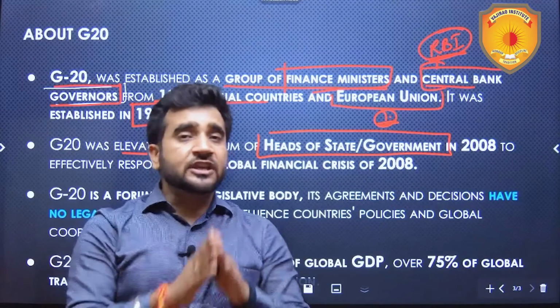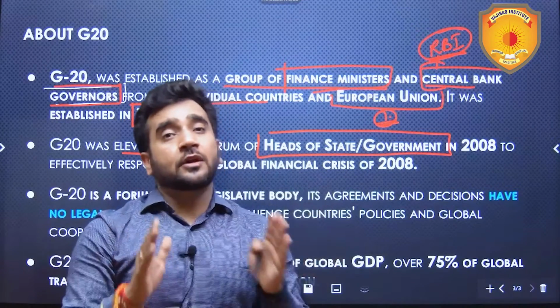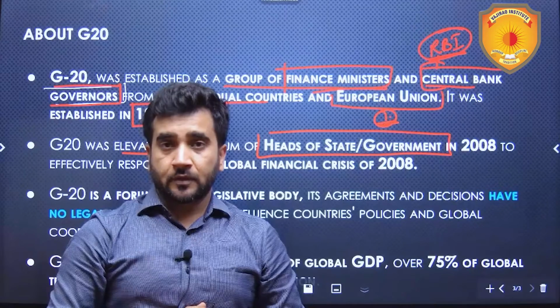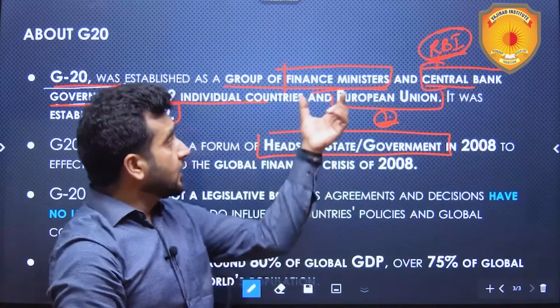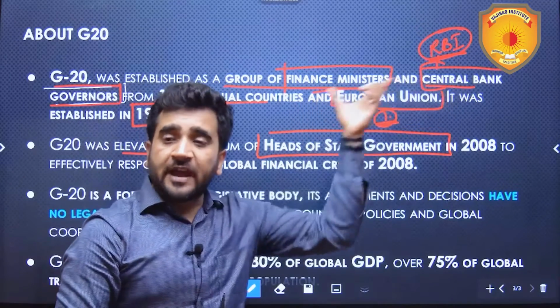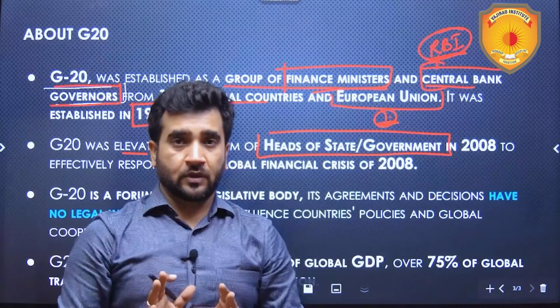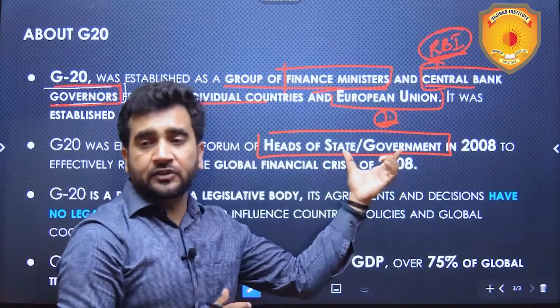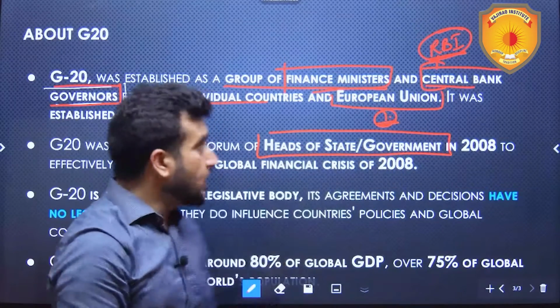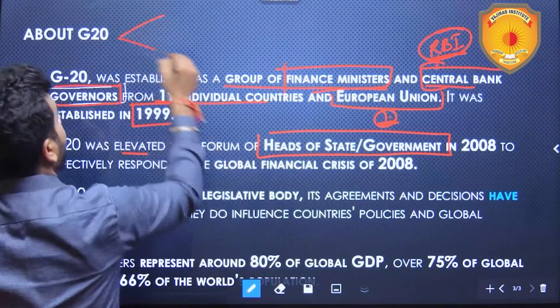But that was an eye-opener for all the global leaders. The global leaders said that the finance ministers and central bank governors meeting is not sufficient. We should also be meeting with each other. So in G20, two tracks were created.